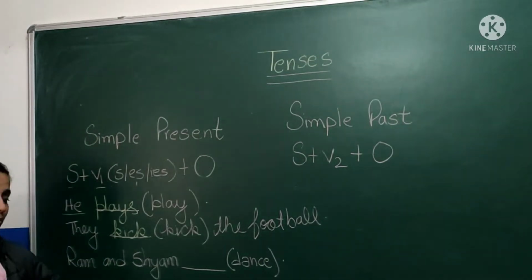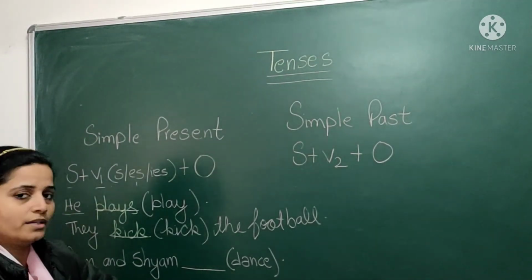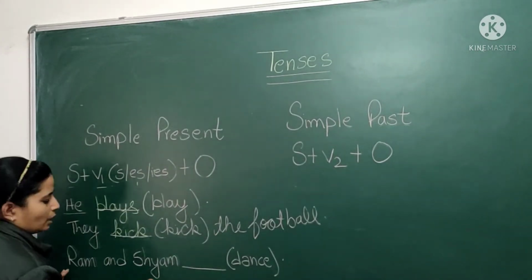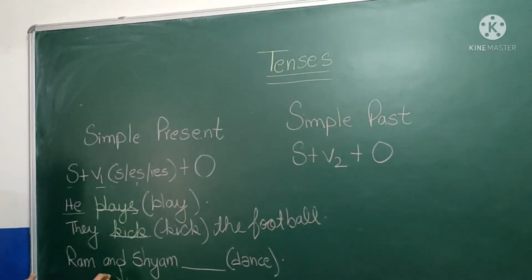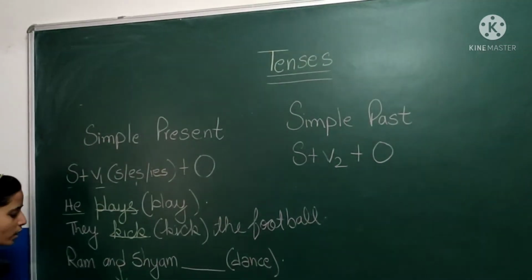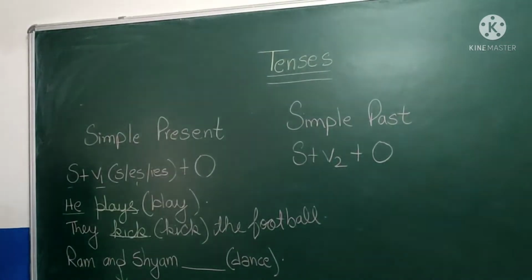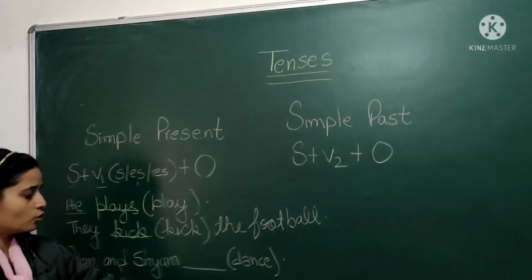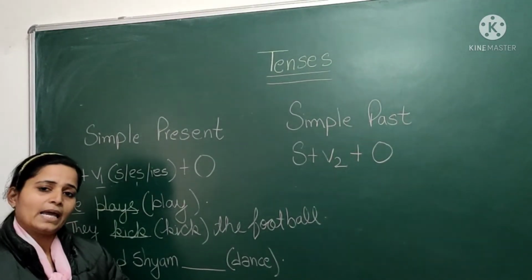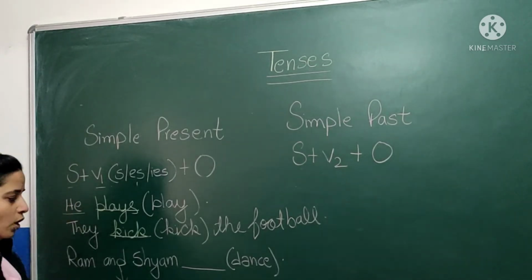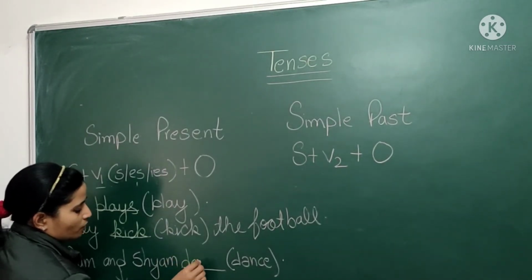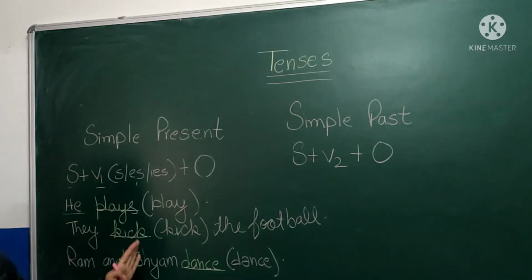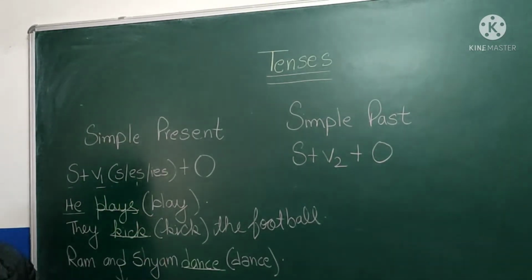Ram and Sham dash, the verb is dance. Now you tell me, this is the subject. Is this subject singular or plural? Yes, you are right. The subject is plural. If my subject is plural, what do we have to do? Will we add s or es or ies? No. We will use the same verb that is given to us. So in this way we can complete the simple present tense.